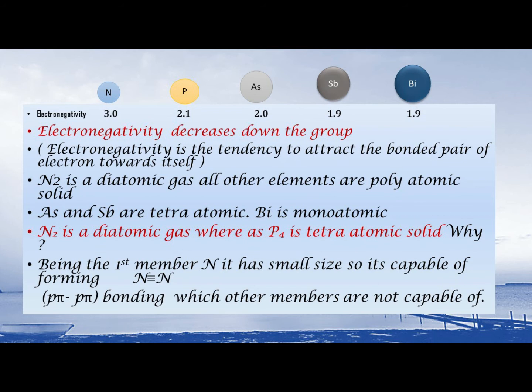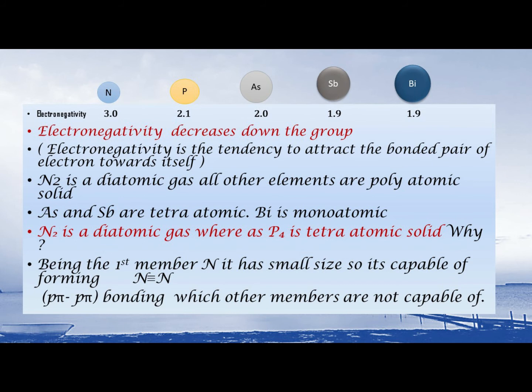Due to this small size, it has a capability of forming multiple bonds. That is, it is capable of forming p-pi bonds, which other elements are not capable of.